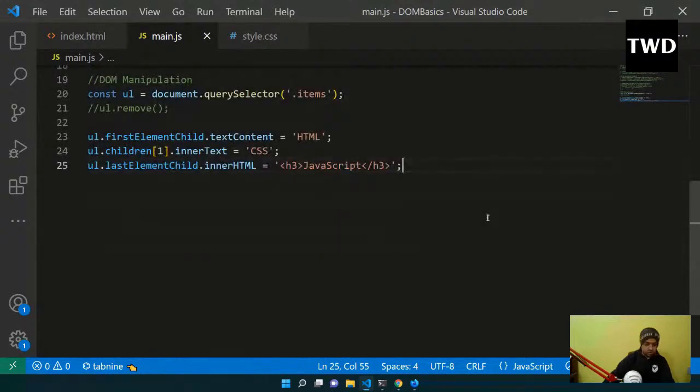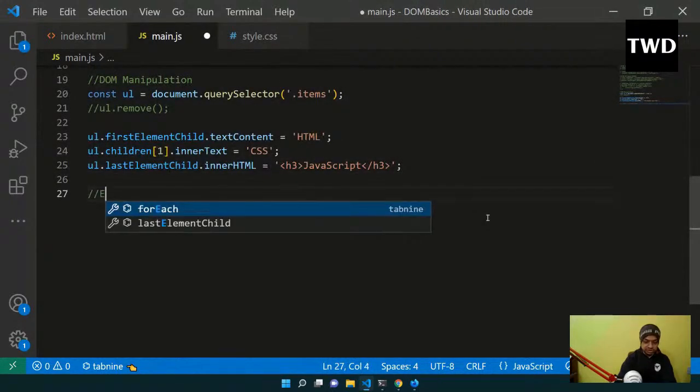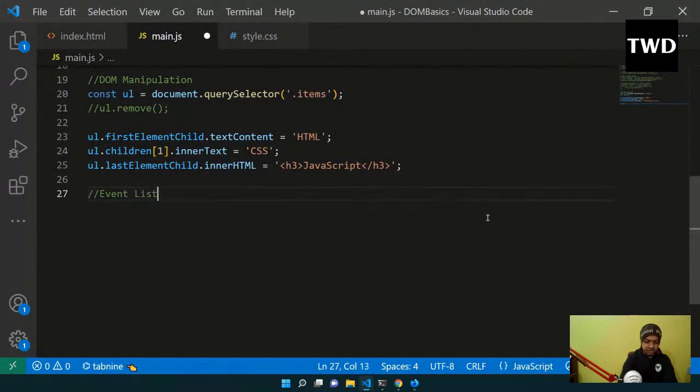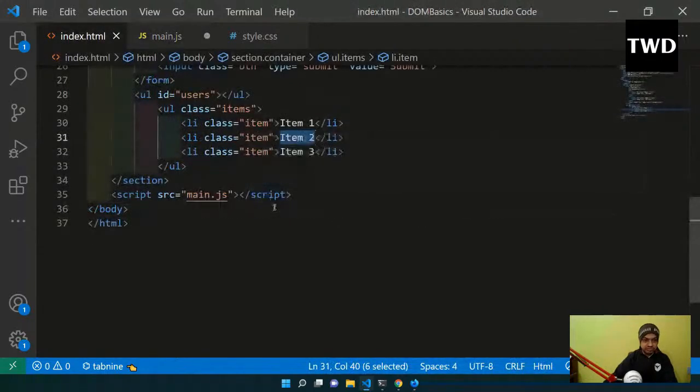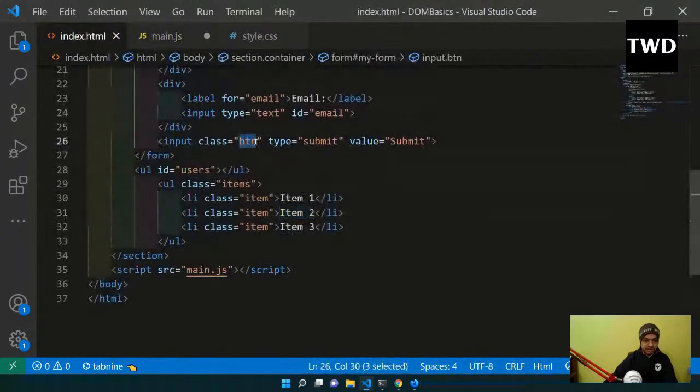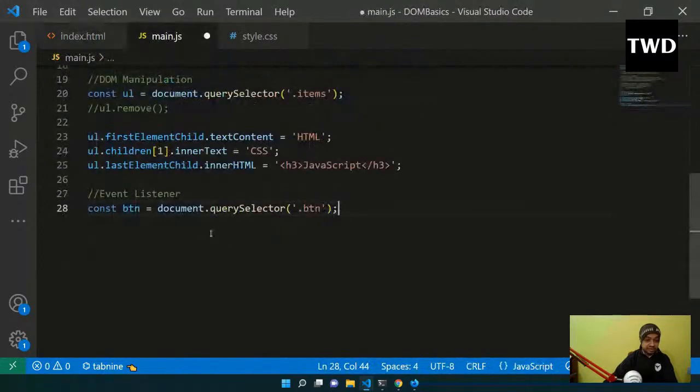So now we are going to learn about event listener. For this, const button equal to document dot query selector button. So what is this button? This has got a class of button, so I am selecting this button. It is generally beneficial to use the same thing, like here also we used the ul because it was the ul. So I have selected the button.